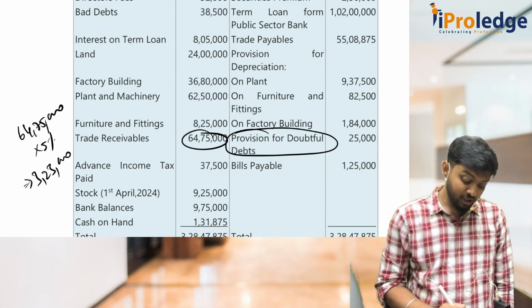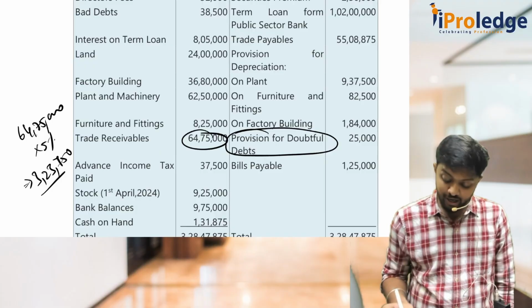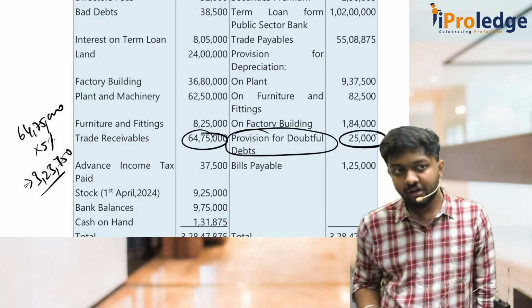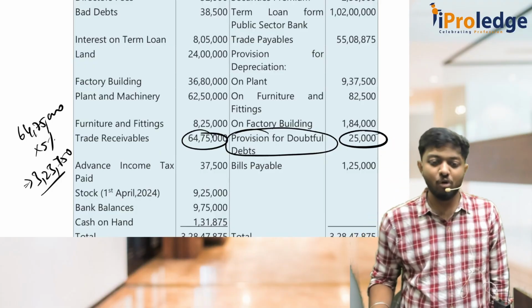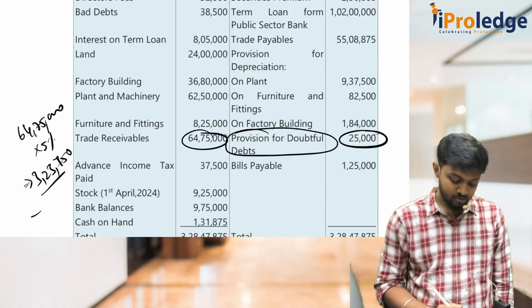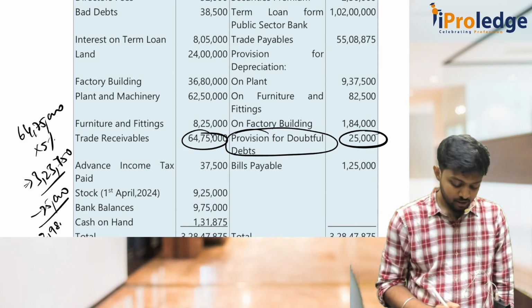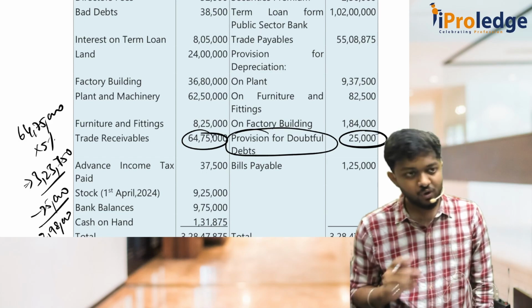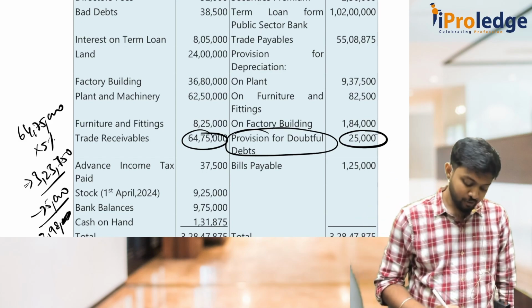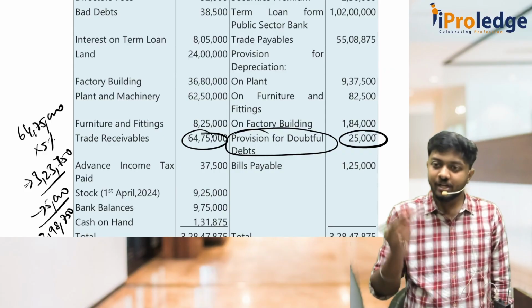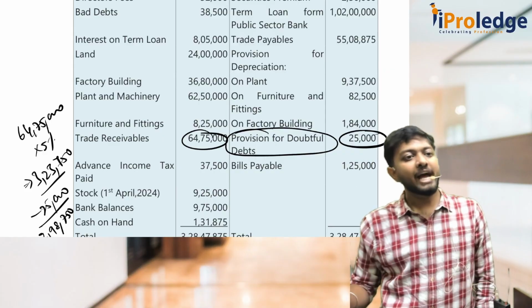3 lakh 23,000. That is the provision I'm supposed to maintain, but I already have a provision of 25. That means I will increase my provision by how much? So I will increase my provision by 2 lakh. Correct. This 2,98,750 will go to P&L, because increase in provision will lead to an expense.